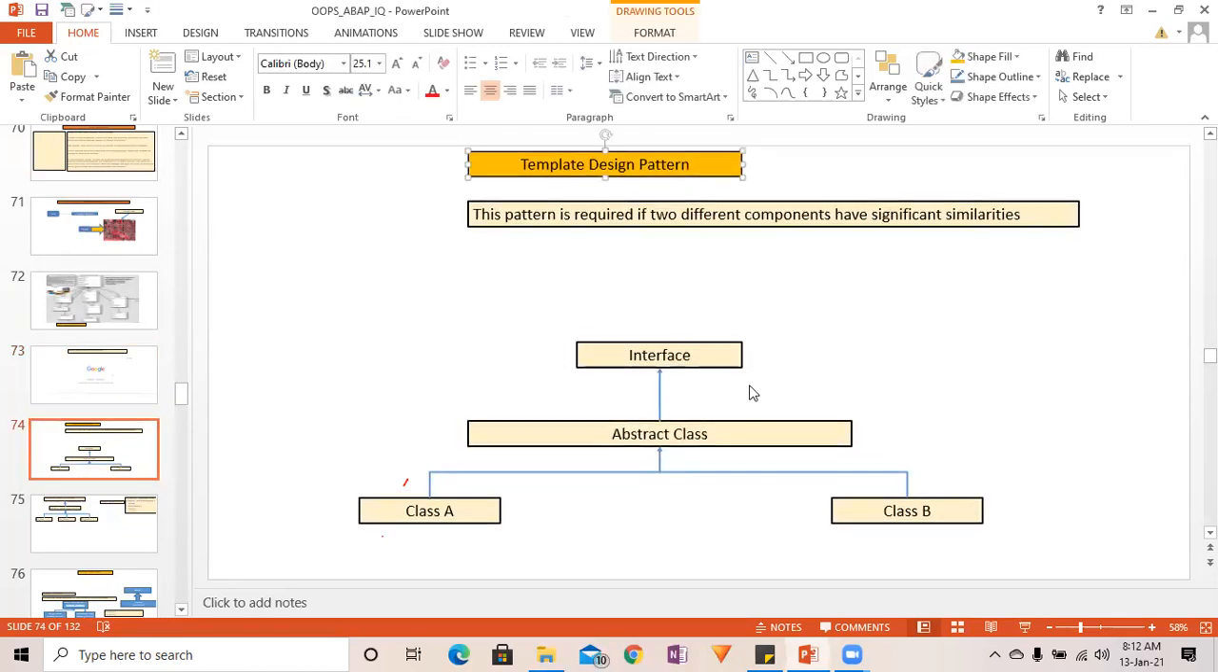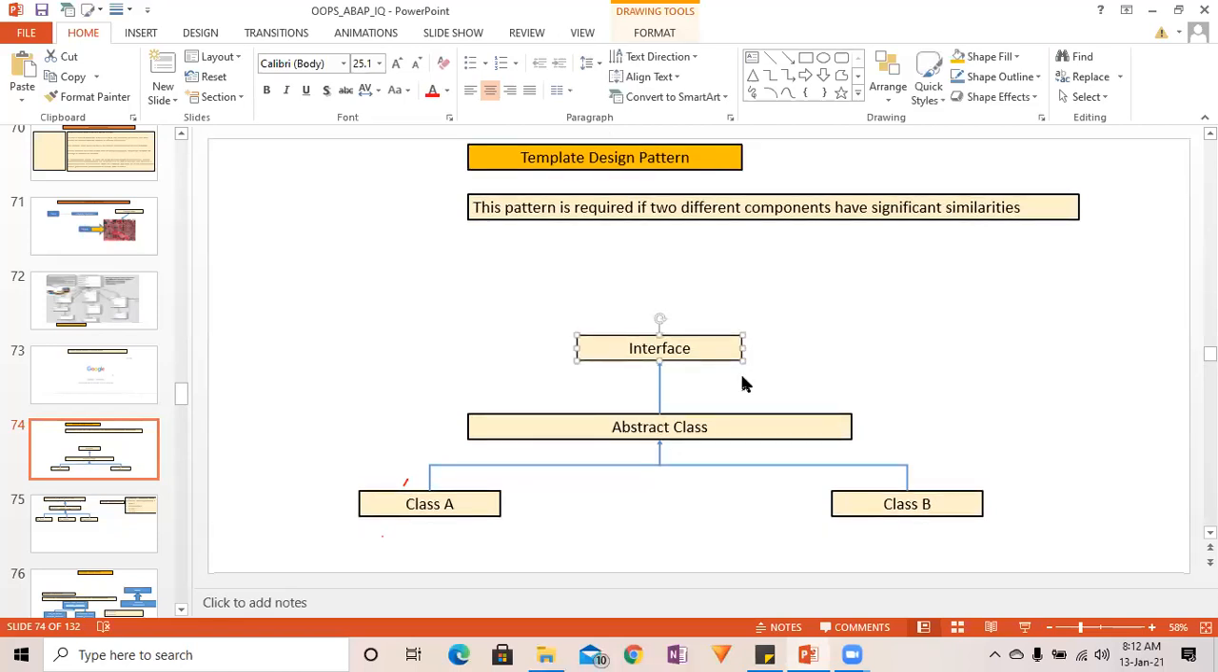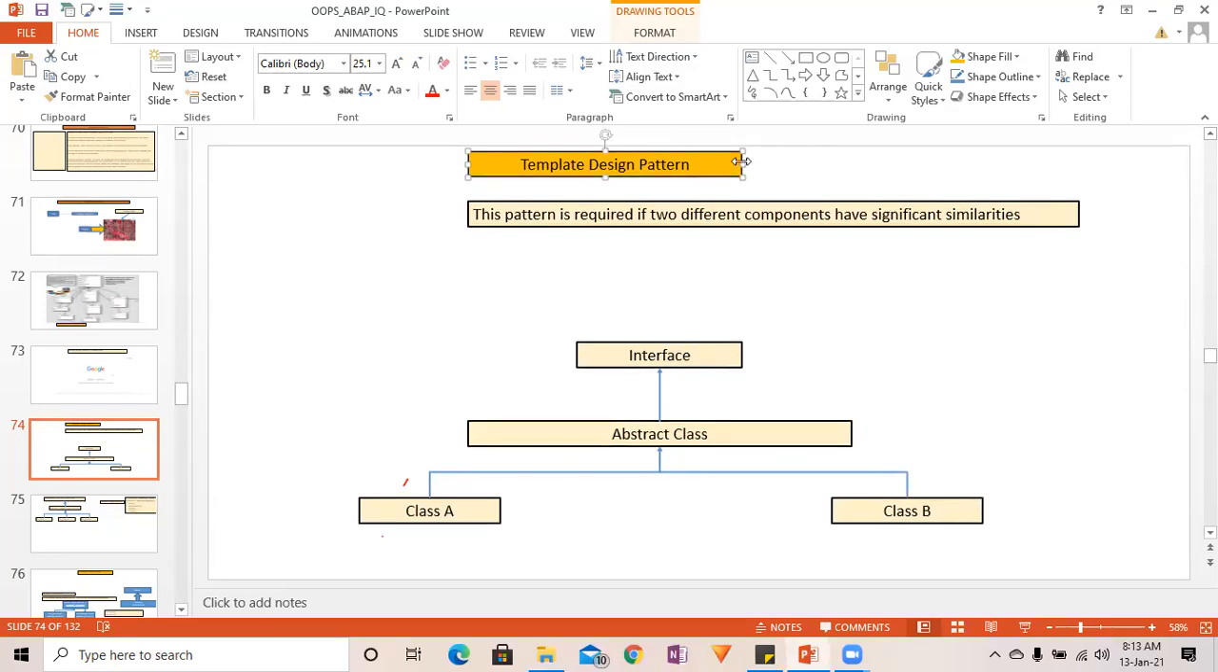Template design pattern. What is this template design pattern? Template is nothing but, suppose some common functionalities are there in different classes, right? So what you will do is take the common functionality from both the classes and put it into the interface, and that interface you are going to inherit into an abstract class, and that abstract class you can inherit in class A and class B, right? The benefit of this template design pattern is a simplified design. Unnecessarily you are not going to define the same method in two places.